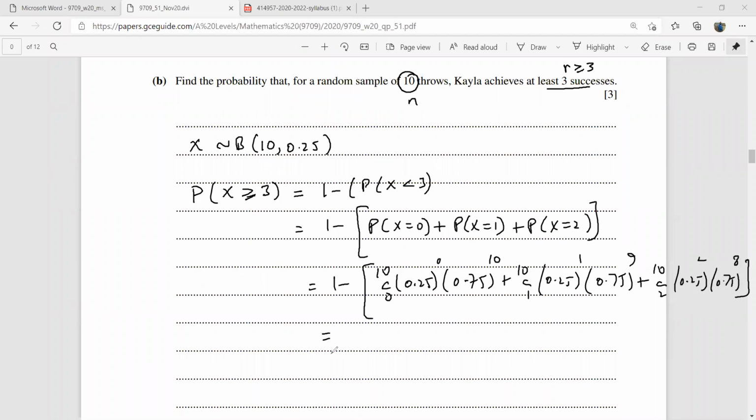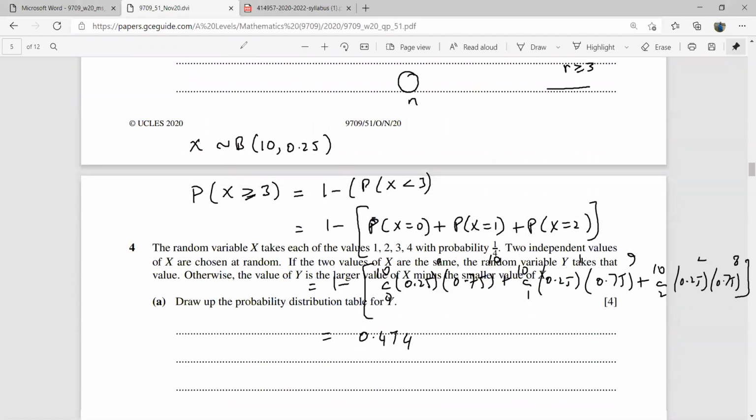This will give you the correct answer, which is 0.474 after using the calculator. You have to ask me if there is any problem. Your silence means that people are understanding all of this.